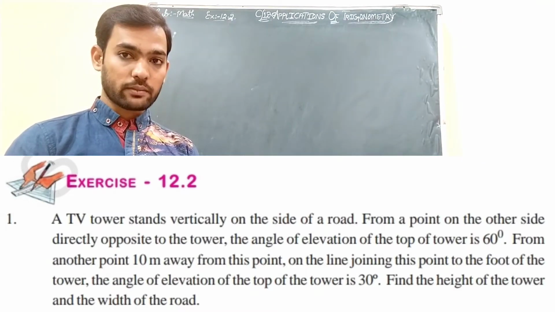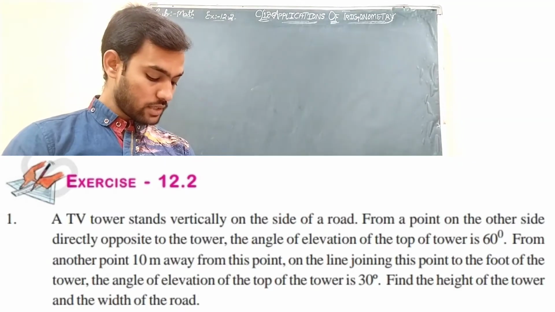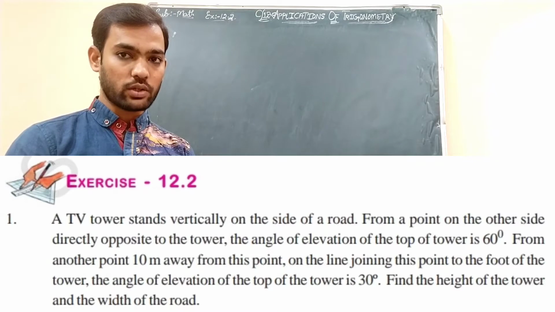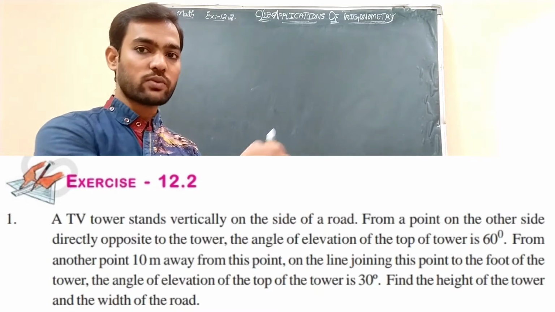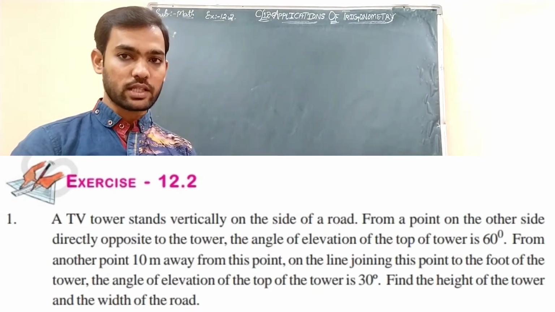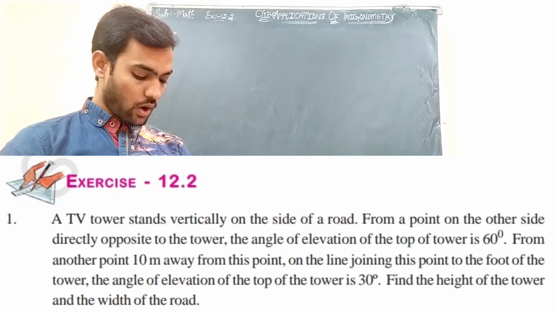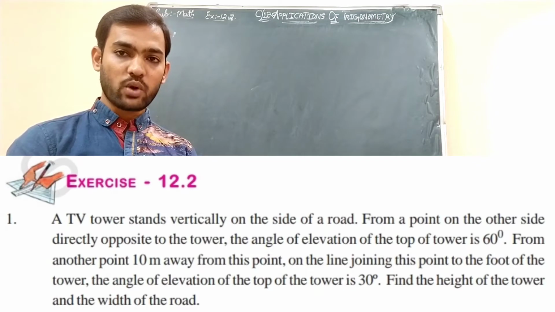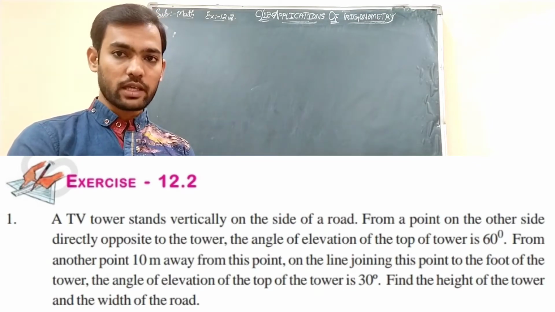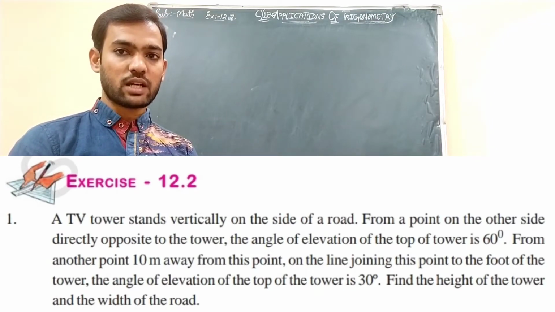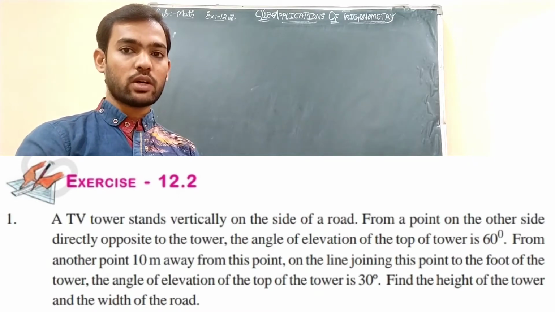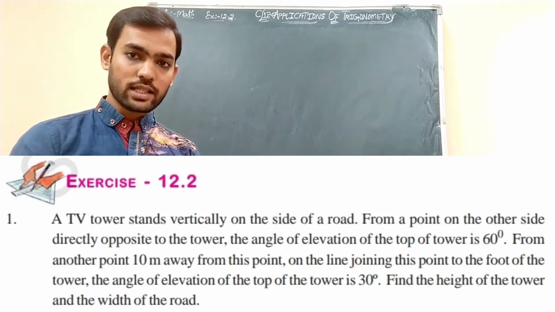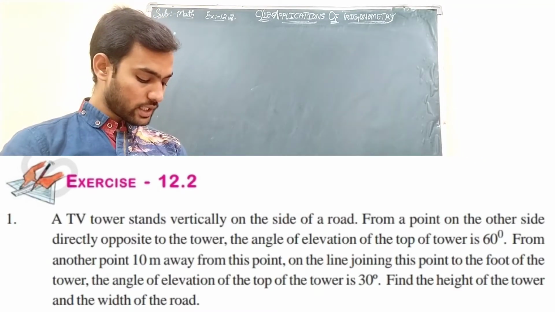From another point, there is one more point 10 meters away from this point. First point was on another side of the road, and from that particular point there is one more point which is at 10 meter distance from that point. On the line joining this point to the foot of the tower, this point is also lying in the same line only. There are assumptions that people may think that the point may be on the right side, going on the left side, etc. But it is not like that. It is in the same line which is at 10 meter distance.